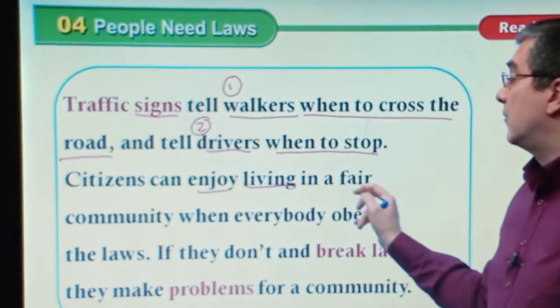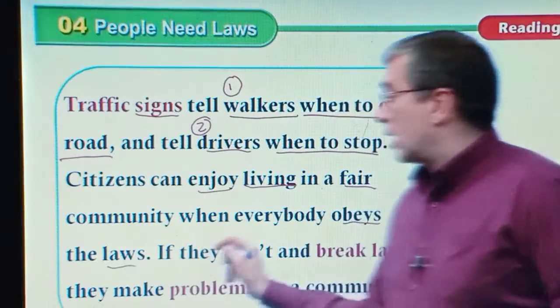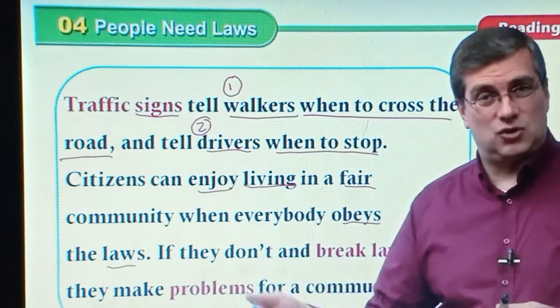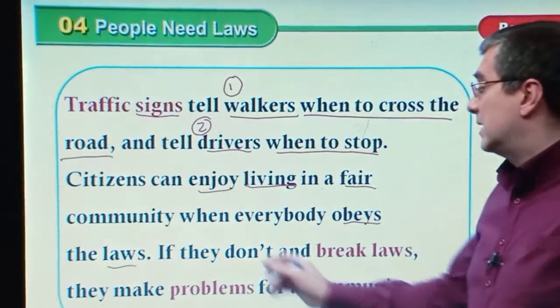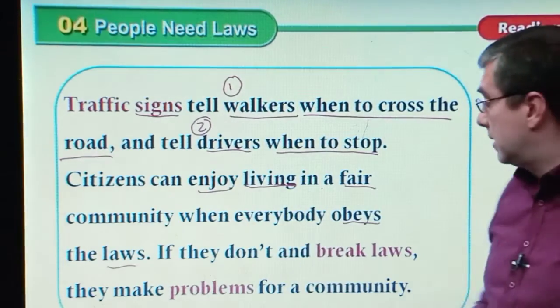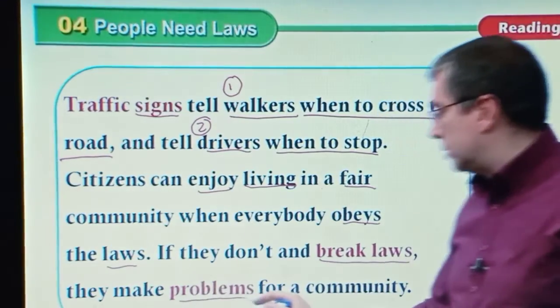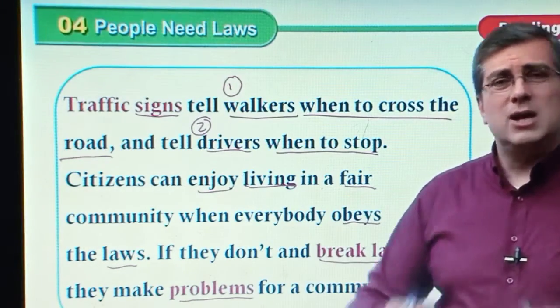And if they don't and break the laws, they make problems for a community. If they don't follow or obey the laws and they break the laws, they make problems for the community.